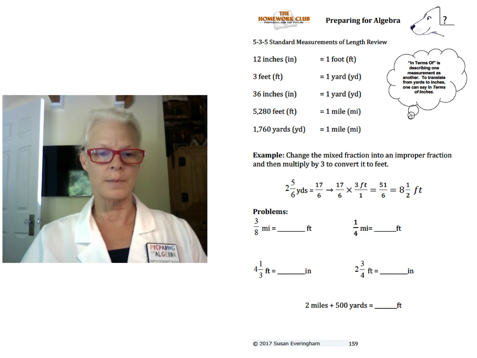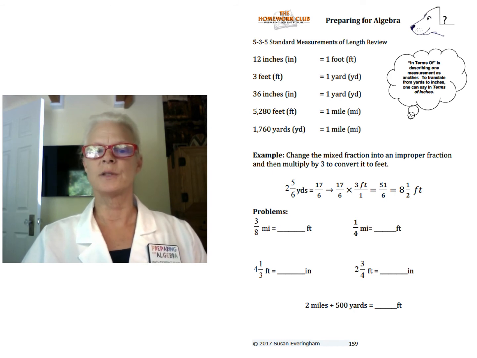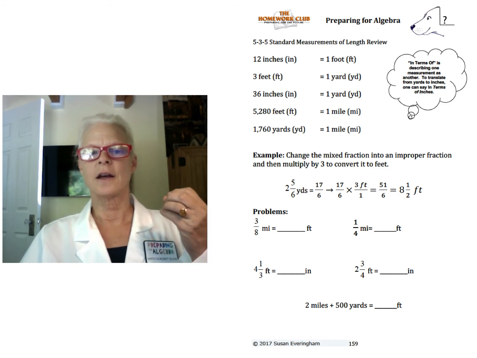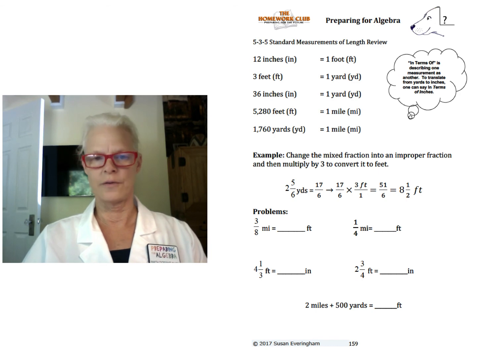So the first problem is in terms of feet. And the second problem below it is in terms of inches. So in the example, 2 5/6 yards, improper fraction, 6 times 2 plus 5 is 17. 17 over 6 times 3 feet. Because if you've got 2 5/6 yards and you're looking for feet, you know that 3 feet equals 1 yard. So that will give us 51 over 6 equaling 8 1/2 feet in terms of feet. So go ahead, problems are in the back of the book, and good luck.